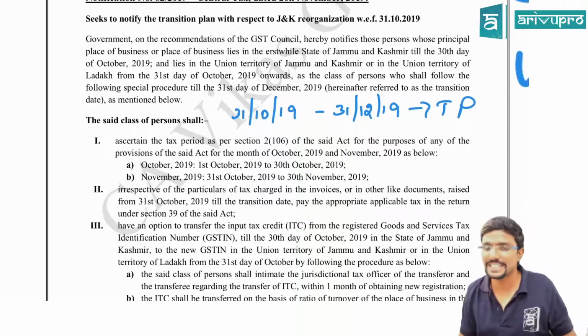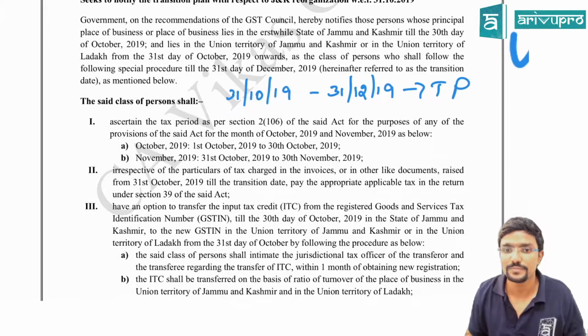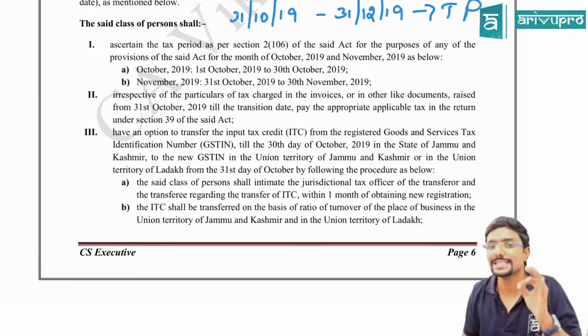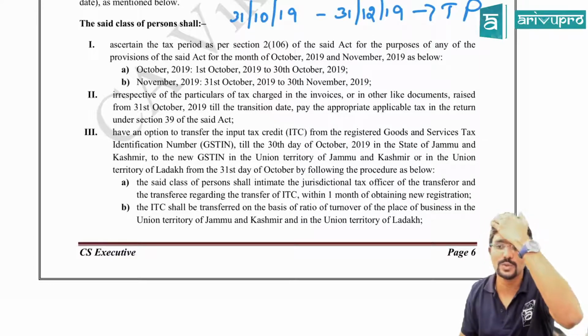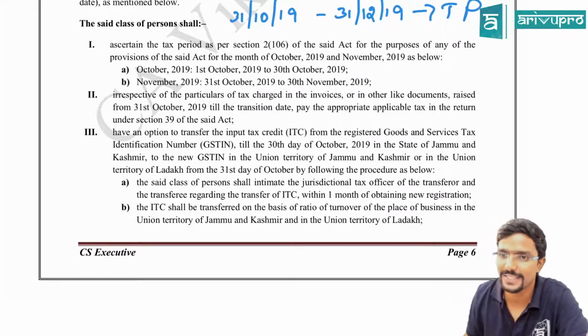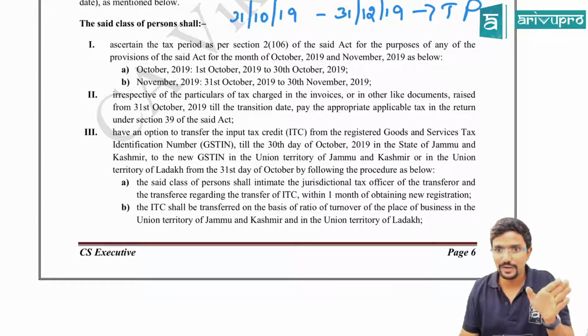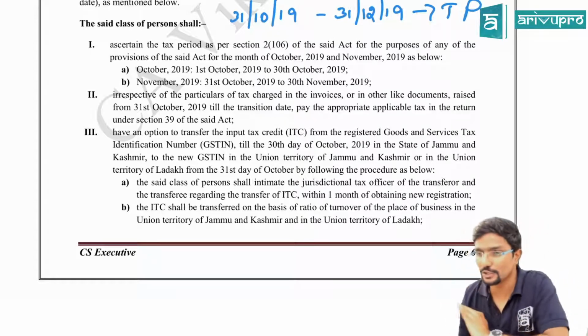It is a transition period. The said class of persons shall ascertain the tax period as per clause 106 of section 2 of the said act for the purpose of any of the provisions of the said act for the months of October and November as below. So the tax period will be like this. For the month of October, it will be from 1st October to 31st October only.